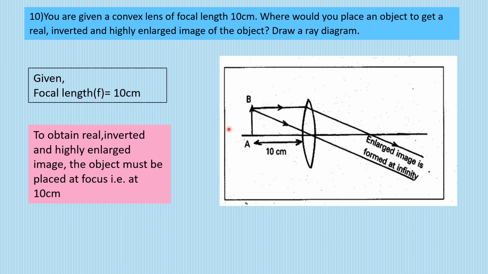Then what we will say is that the object should be placed at 2f, right? Which is approximately at 20 centimeter. Got that? So here the answer is, to obtain the real, inverted, highly enlarged image, the object must be kept at focus, that is 10 centimeters.